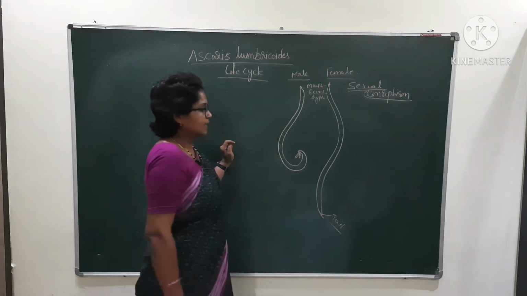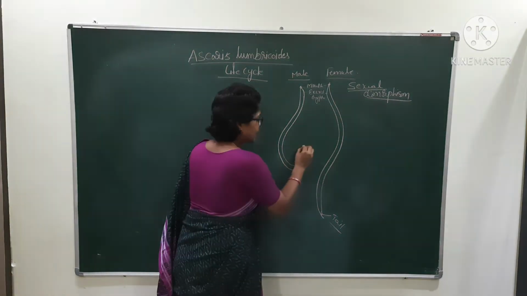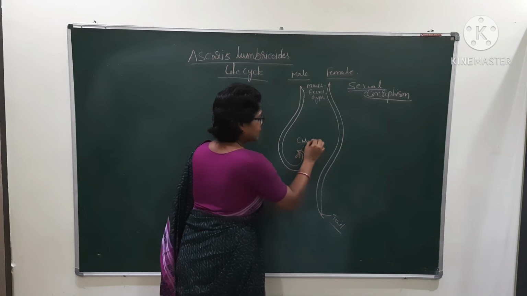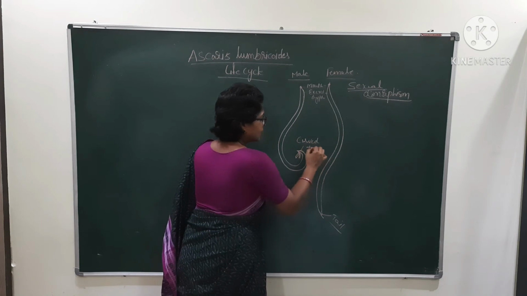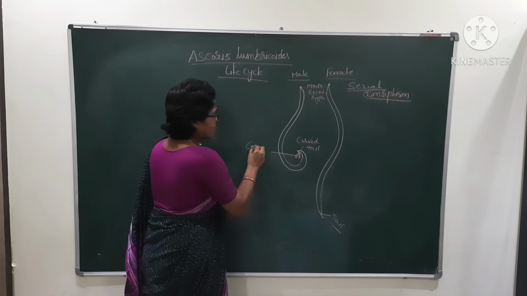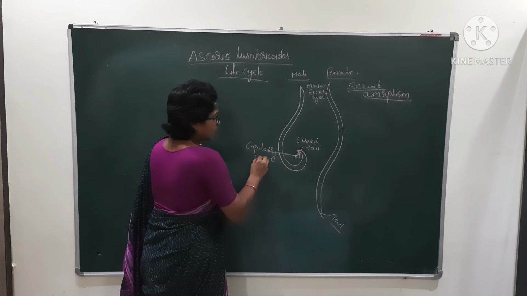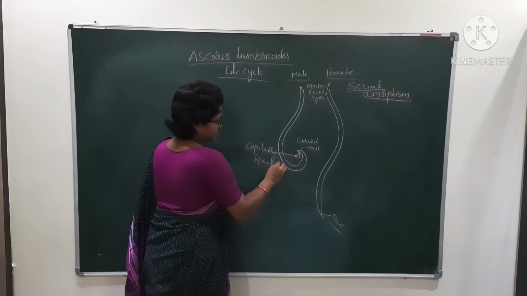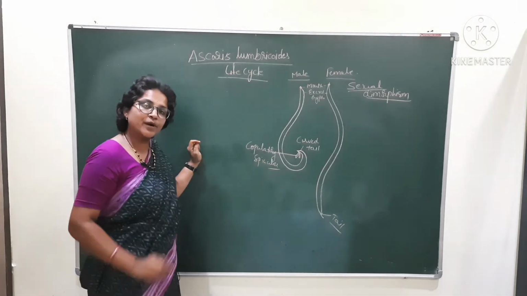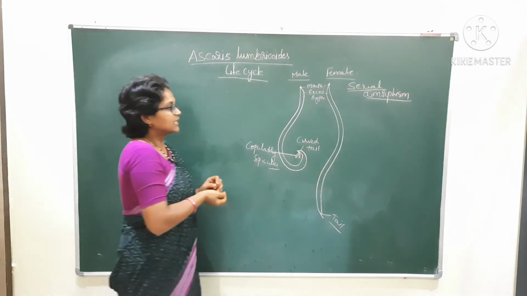In female it is straight, in male it is a curved tail. What is the tail? Curved tail. It constitutes the copulatory spicules. These are useful for copulation. Copulation is nothing but reproduction. This is about the male and female.